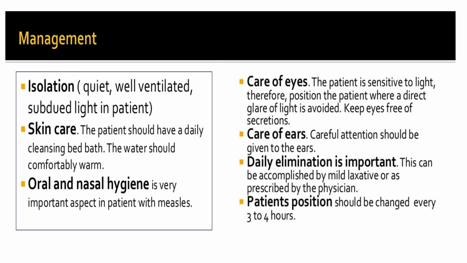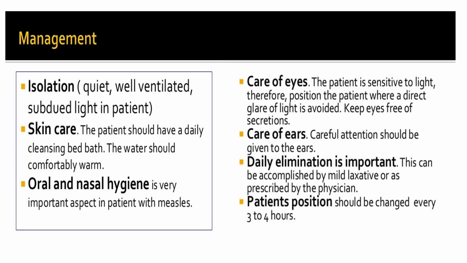In case of measles, there is conjunctivitis. We should give eye care by protecting it from light and direct glare. In case of otitis media, we will take care of the ear. Because measles causes otitis media, we should regularly examine the ear for any discharge and pus.